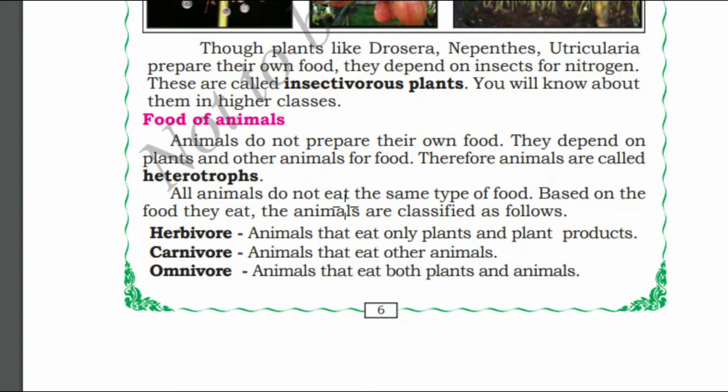All animals do not eat same type of food, right? Human beings eat some certain kinds of food and cat and dog eat some other food. Fish and aquatic animals eat some other foods. So all animals do not eat same type of food. Based on food they eat, animals could be classified as follows. Herbivore, where animals eat only plants. Carnivore, where animals eat other animals. Omnivore, where animals eat both plants and animals.